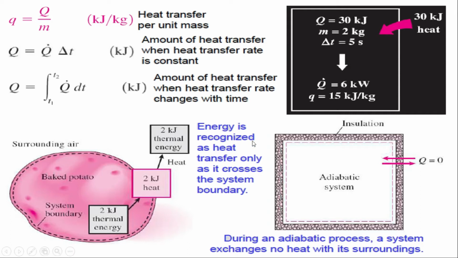Now, in any case, if we have an adiabatic system, then you can see there is no Q in and no Q out. So the Q value will be 0. During an adiabatic process, a system exchanges no heat with its surrounding. So for the adiabatic, Q will be 0. So we have Q, small q, capital Q, and Q dot.